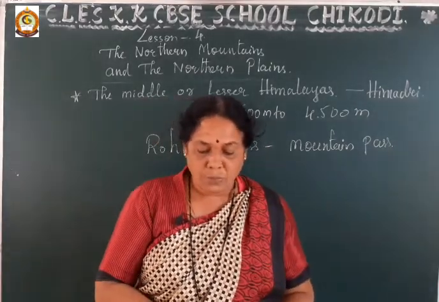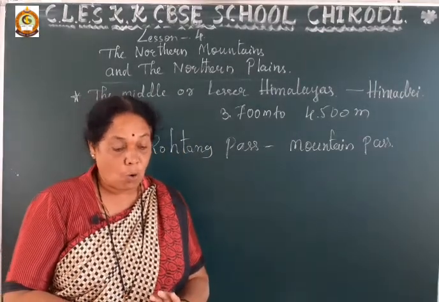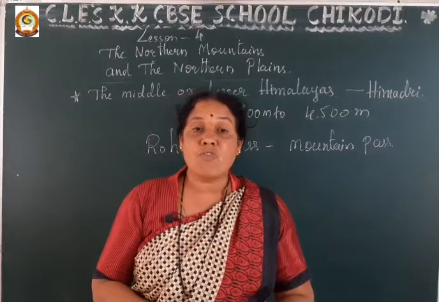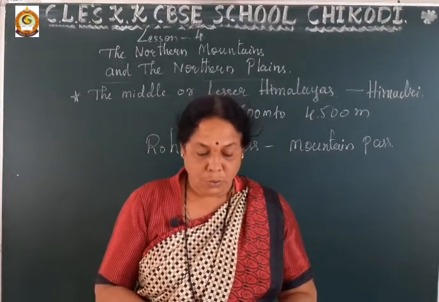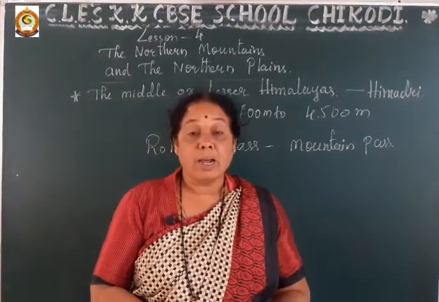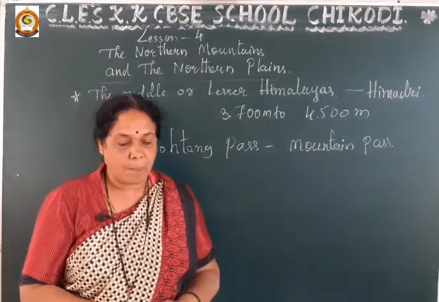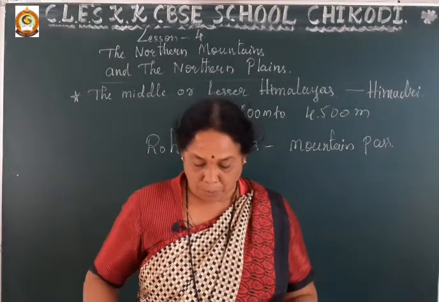The mountain slopes are covered by dense forests of pine, oak, deodar and fir, which provide forest products like wood, fodder and fuel. The hill slopes are used for practicing terrace farming.